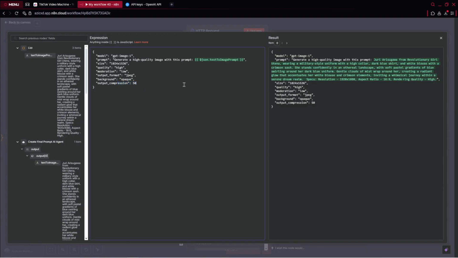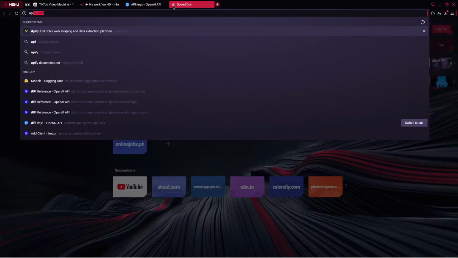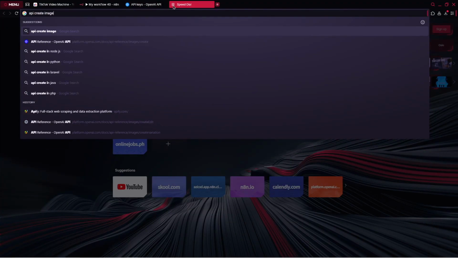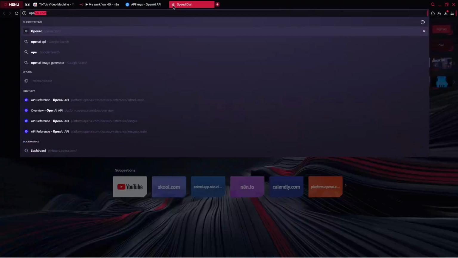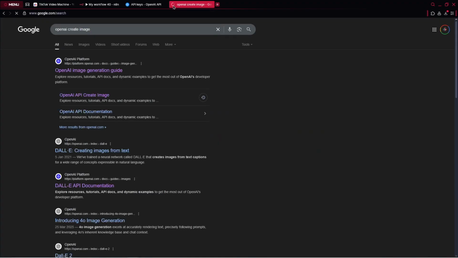Here, output compression. Overall, also, when you go over to the API, create image, actually OpenAI create image, when you type it, and click on the OpenAI image generation guide, there you've got all of the data.